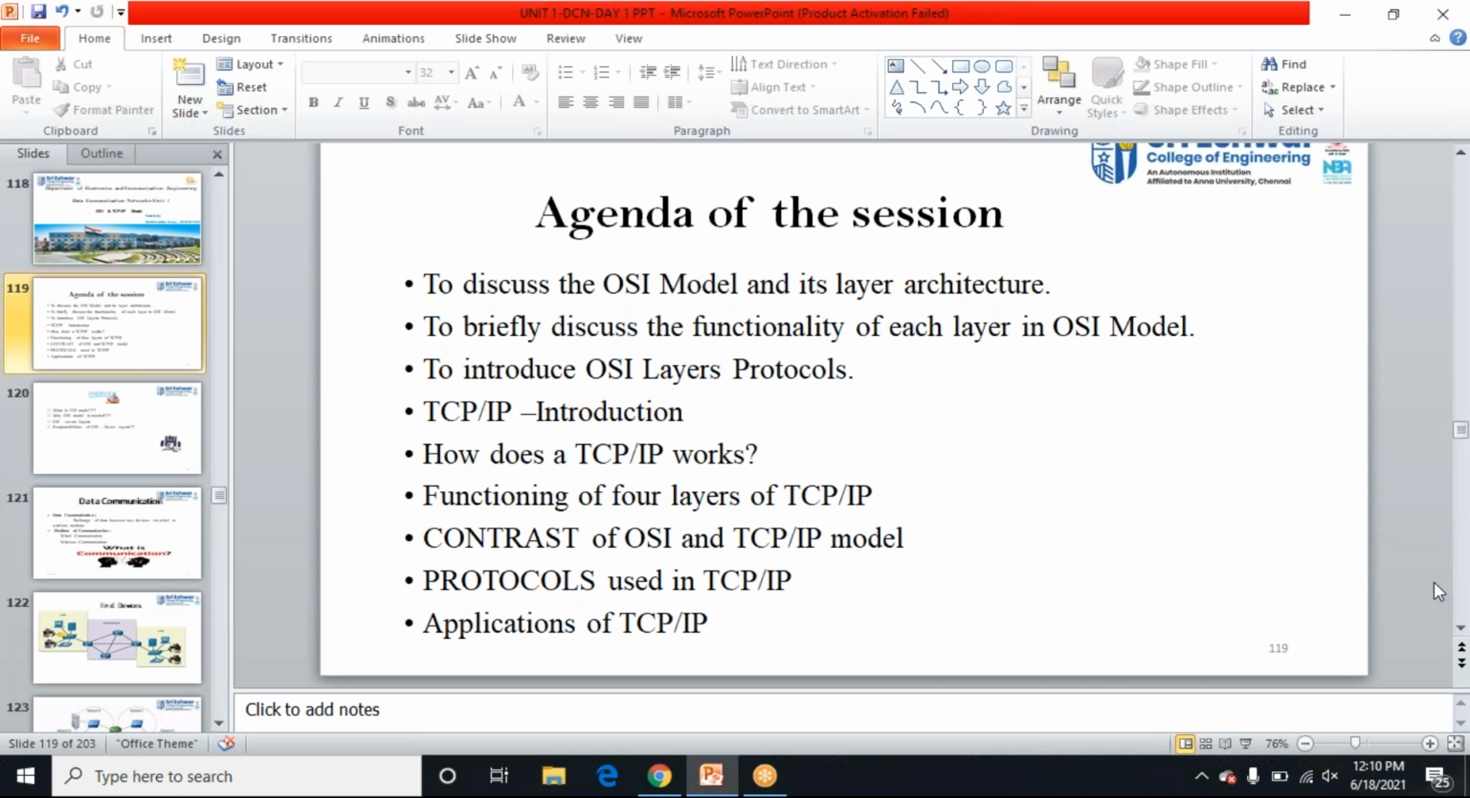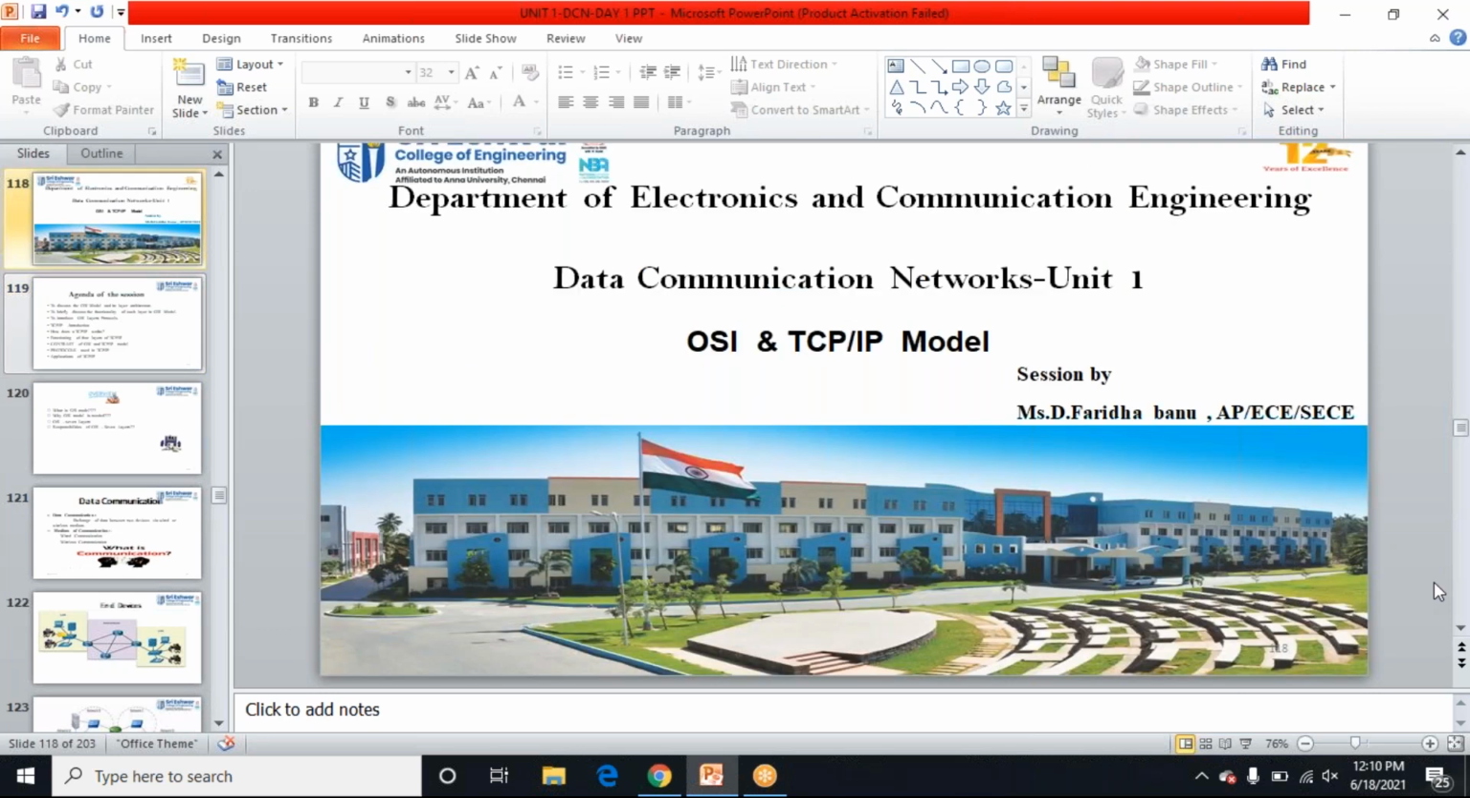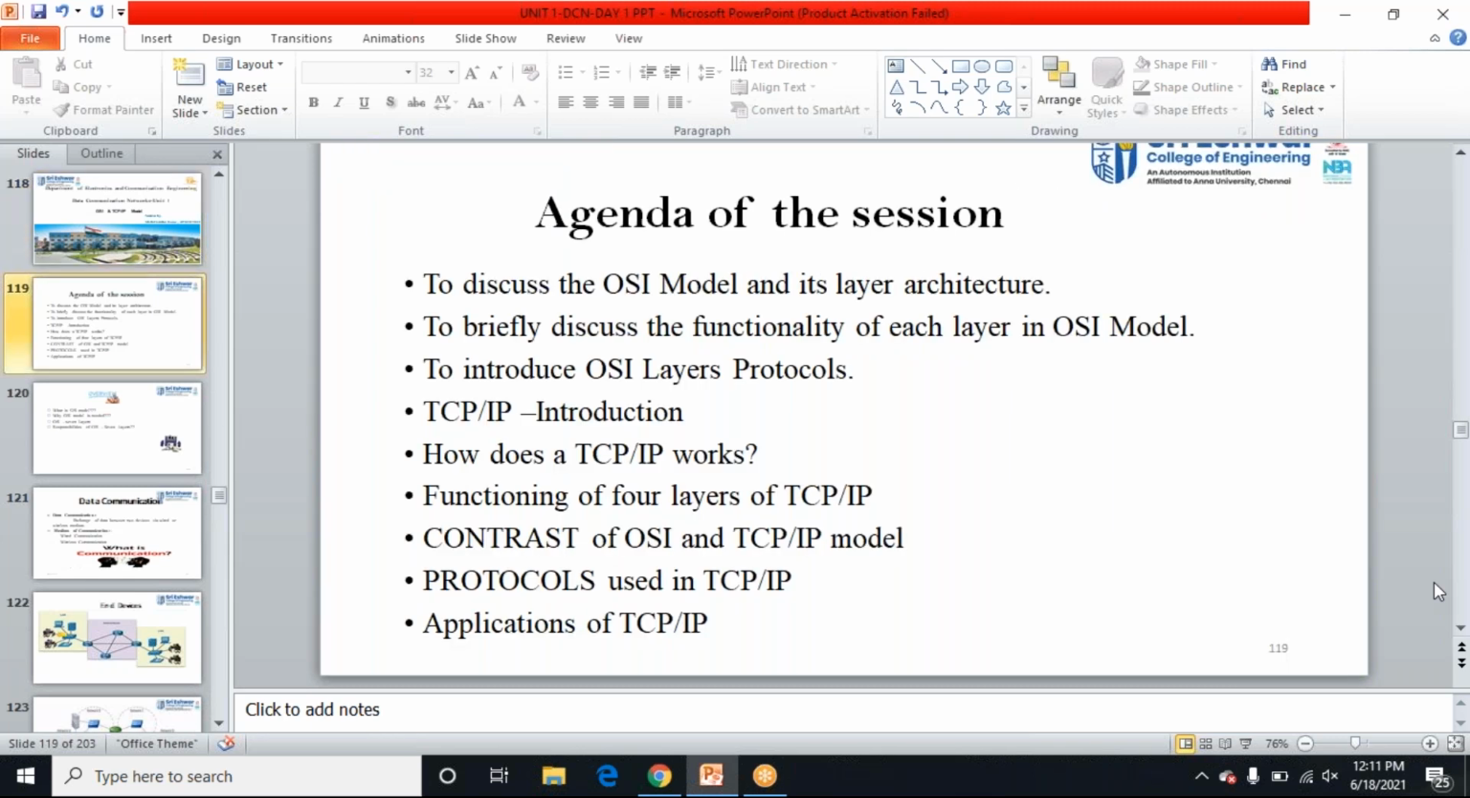Today's class, the very important topic. We are going to see the OSI reference model. We call it the TCP/IP model, that is the reference model for our internet. In the interview, they'll be asking what is the reference model we are following. That is our OSI reference model. And for our internet, we are just going to use the TCP/IP model, Transmission Control Protocol, Internet Protocol. This is the protocol used for our internet.